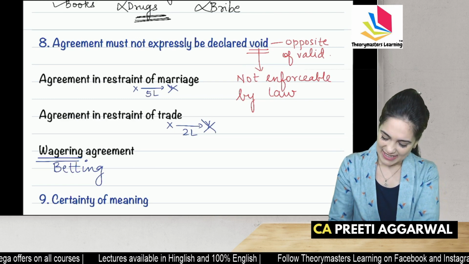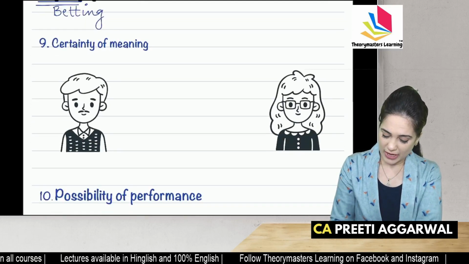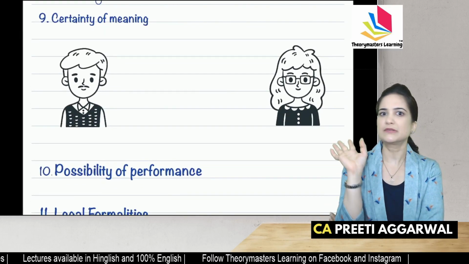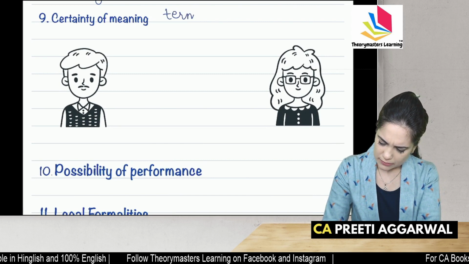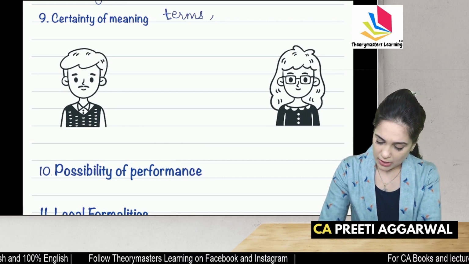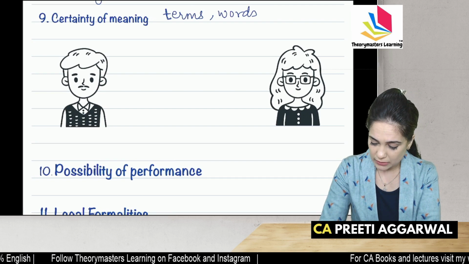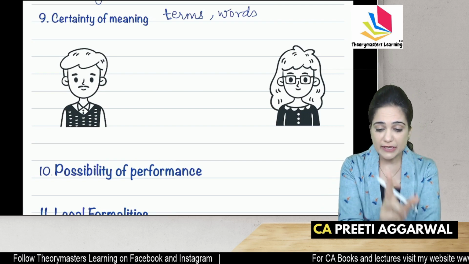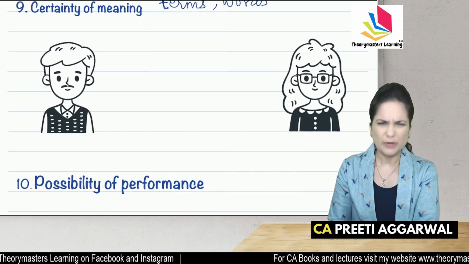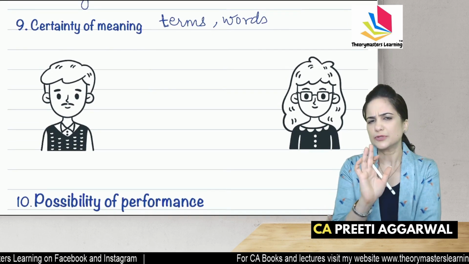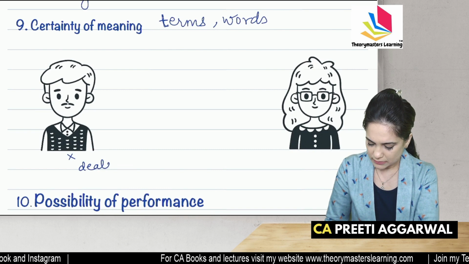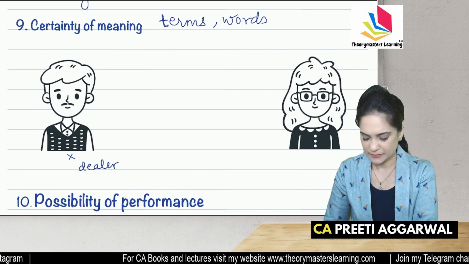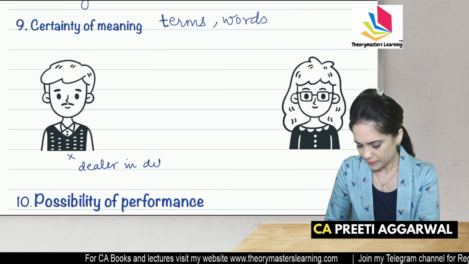To make a valid contract, the meaning must be certain. The words that we are using must be clear, certain. They must not be confusing. To give you an example, X is a dealer in different kinds of oil.